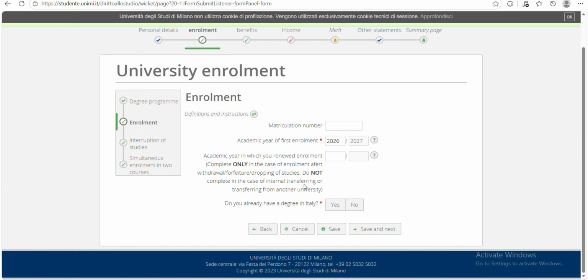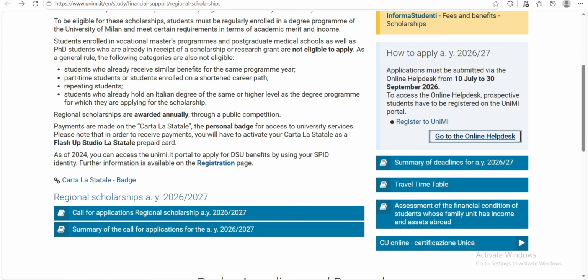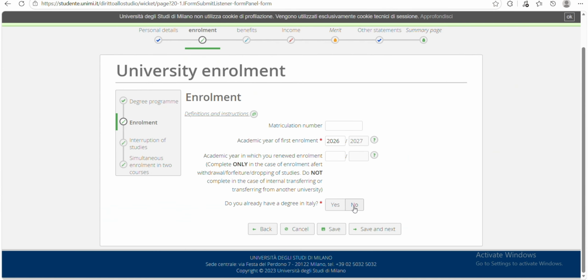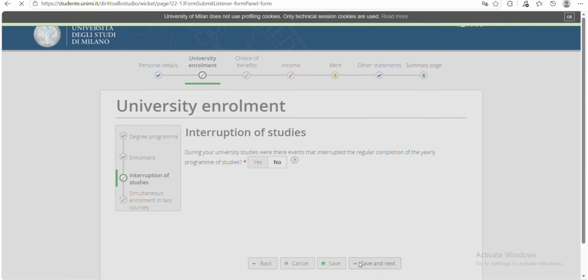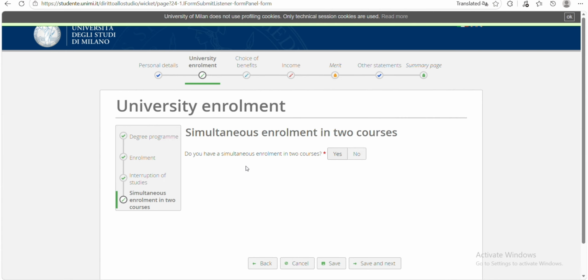Do you already have a degree in Italy? So if you go through the call for application I asked you to go through, you really know what to fill in here. So for me, I'm going with no, and then save and next. During your university studies, were there events that interrupted the regular completion of the year? For me, it's still no, and save and next. Do you have a simultaneous enrollment in two courses? No, save and next. So we're done with this particular one.